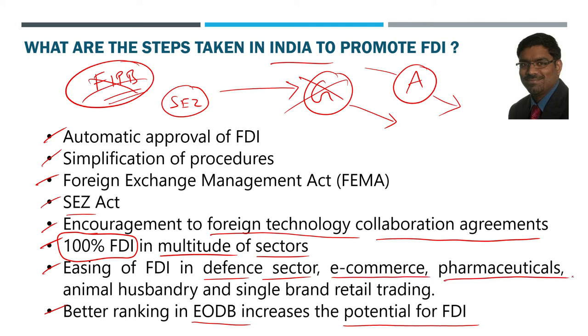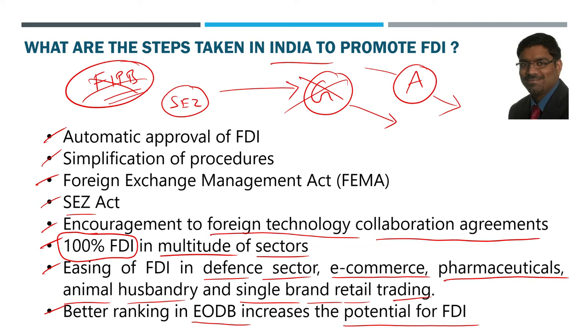Pharma sector, most of the famous international companies, Glenmark or even Pfizer type of companies, GlaxoSmithKline, and many others, they have their factories in India. So in pharmaceuticals, FDI is encouraged. Animal husbandry also to some extent is encouraged. Single brand retail trading is also encouraged.